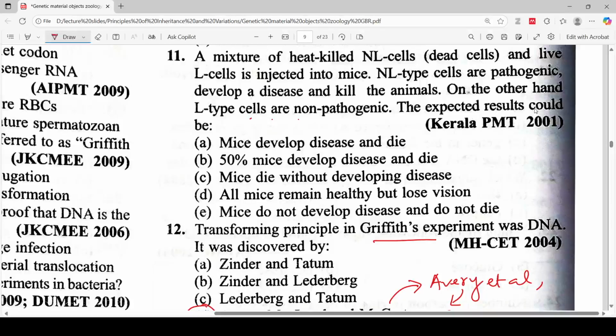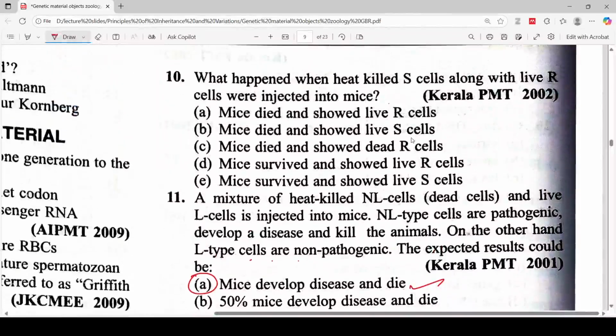The expected results would be: mice develop disease and die; 50% mice develop disease and die; mice die without developing disease; all mice remain healthy but lose vision; mice do not develop disease and do not die. So the correct answer will be that the mice develop disease and die. Let's move to the next question.